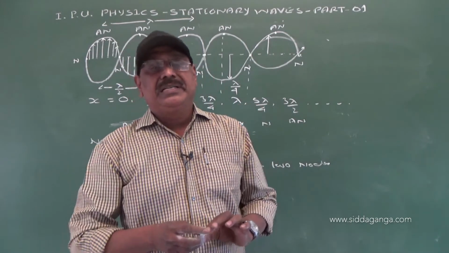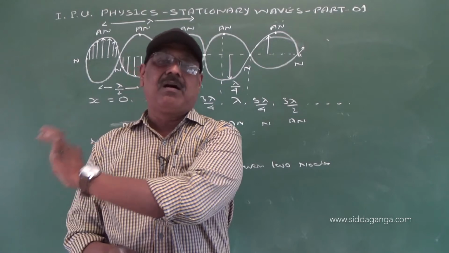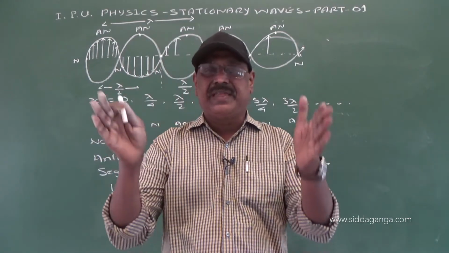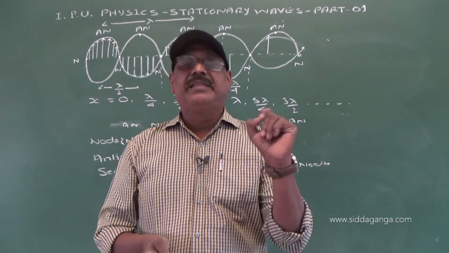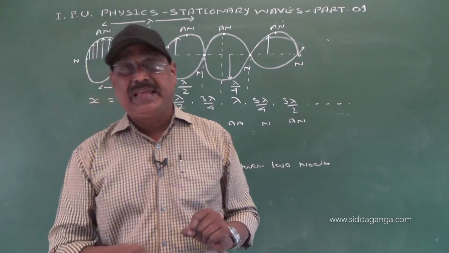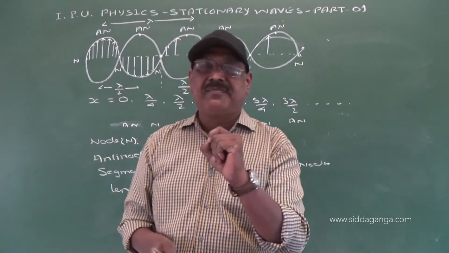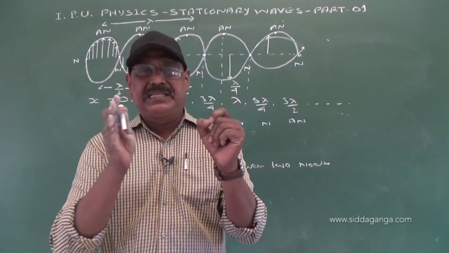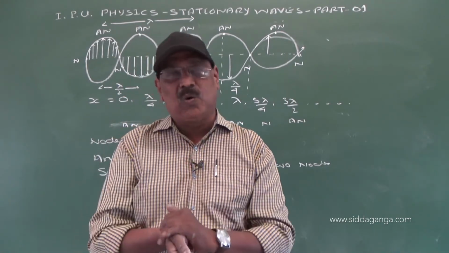Number two, stationary waves do not propagate along either direction, they remain localized. Number three, they do not transport energy. Number four, amplitude is different for different particles. It is maximum at antinodes and minimum at nodes, right?